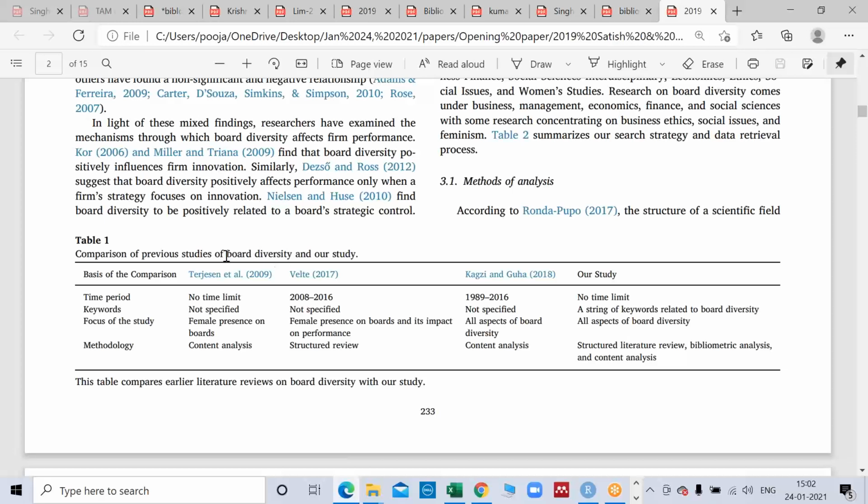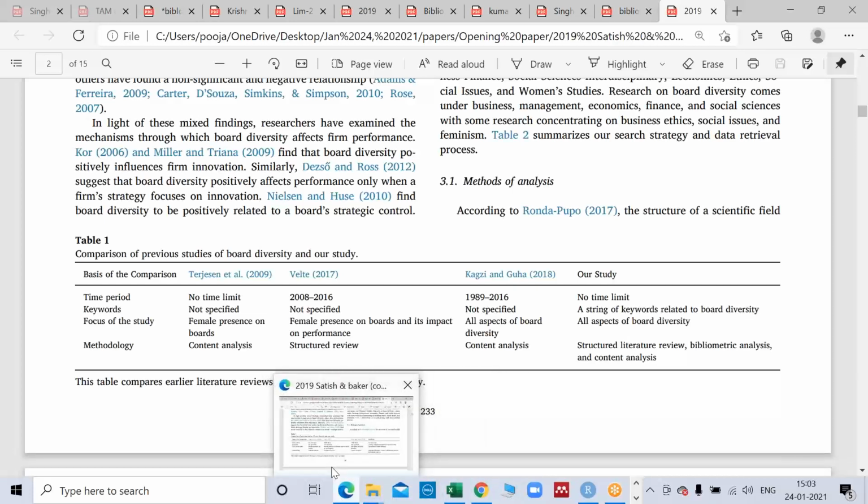So there are already existing SLRs on board diversity, but through this table these people are showing, if you can read this, because it doesn't make sense for me to read whatever is written there, that these 3 studies were also on a similar topic, but they have shown how their study is going to be different from the others.